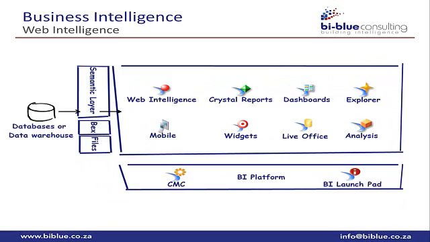I have now included the 3 ways that Web Intelligence can access data. These are the most common methods used. They are the semantic layer, BEX queries, and files. The semantic layer is a layer between the users and the data warehouse. This layer is a graphical display with all objects that can be used to create reports. The naming of these business objects should be in business terminology so that the users are familiar with the objects. These objects will be mapped to fields in the data warehouse. This semantic layer is referred to as a universe.